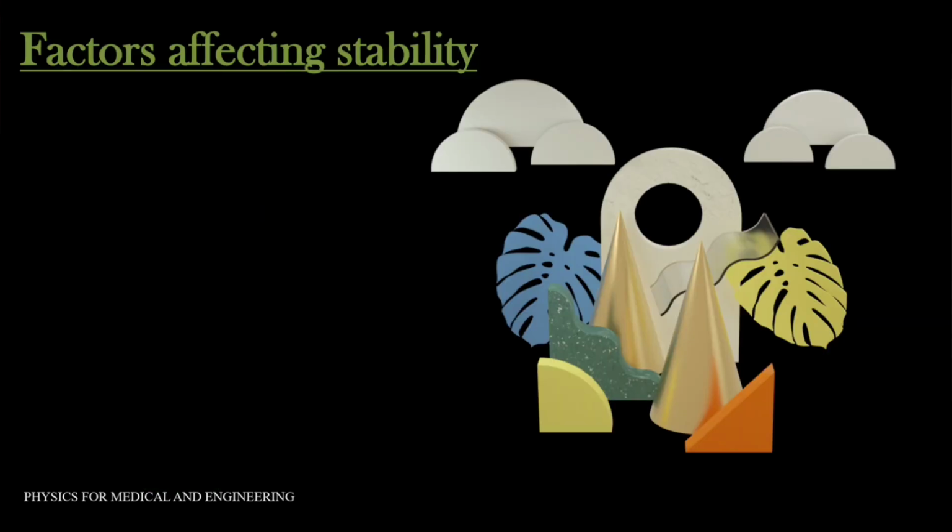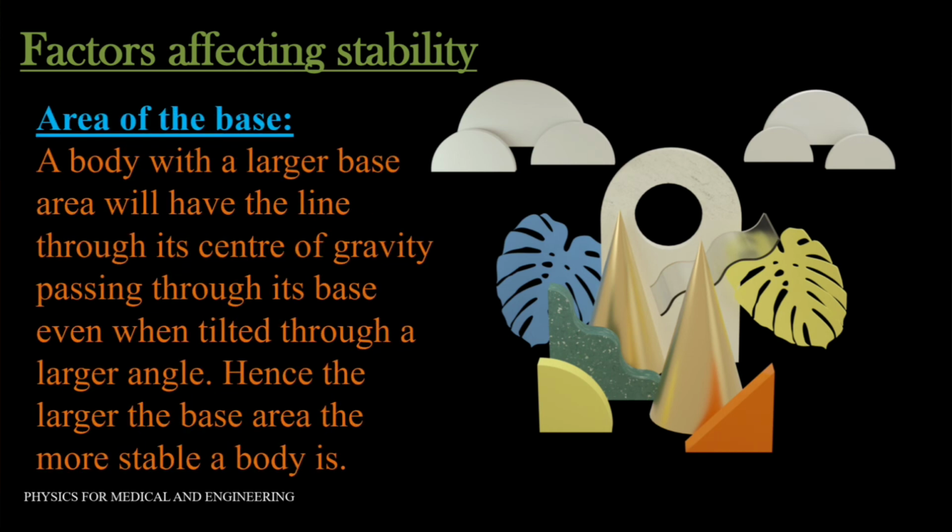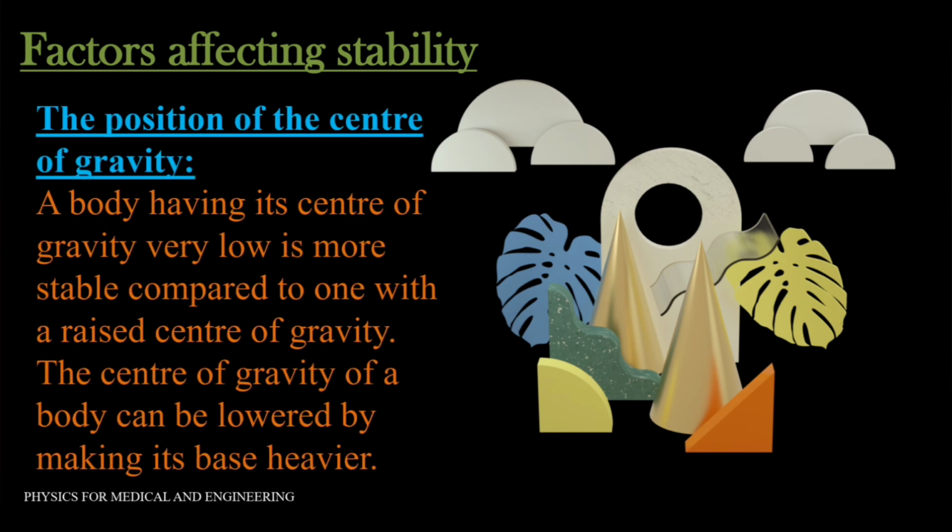Let's see the factors that affect stability. First, the area of the base. A body with a larger base area will have the line through its center of gravity passing through its base even when tilted through a larger angle. Hence, the larger the base area, the more stable a body is. And the next one is the position of the center of gravity. A body having its center of gravity very low is more stable compared to one with a raised center of gravity. The center of gravity of a body can be lowered by making its base heavier.